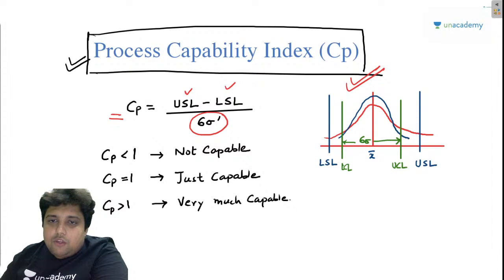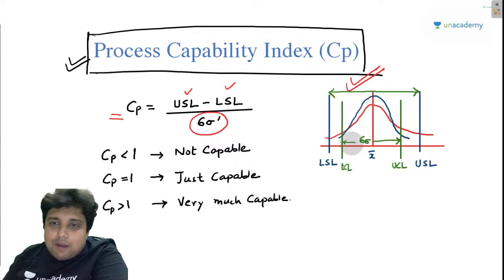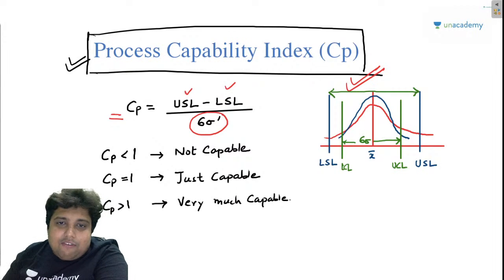So if USL minus LSL, that is this range, is greater than this range, that is 6 sigma, then that means that whatever we are manufacturing is well under the specification limits of the design, and all the shafts that will be produced via this process will be acceptable. So that means, my friend, that if I write USL minus LSL upon 6 sigma and CP is greater than 1, then I say that the process is very much capable.